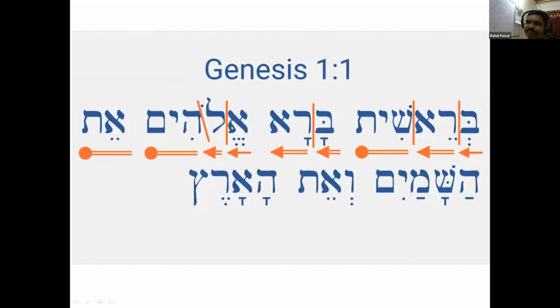Then Elohim, first syllable: since it is a compound shva, it opens the syllable, and over lamed is holam. The structure over here is CV, that is consonant and vowel, and here CVC, that mem sofit closes the syllable. Here also there is only one vowel, so it is closing the syllable.